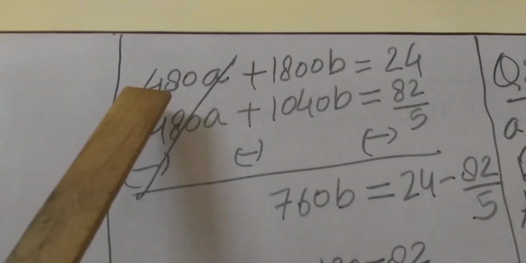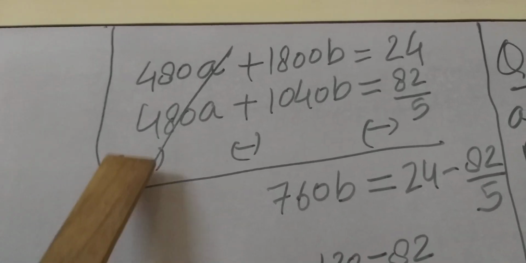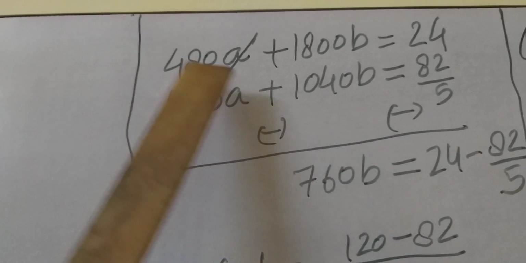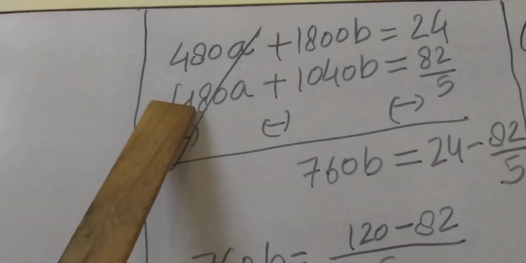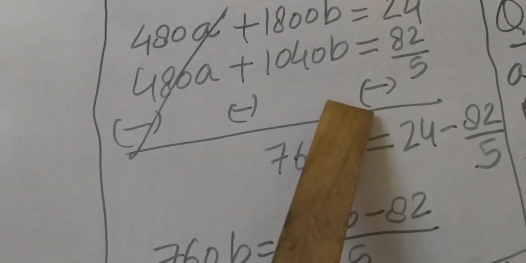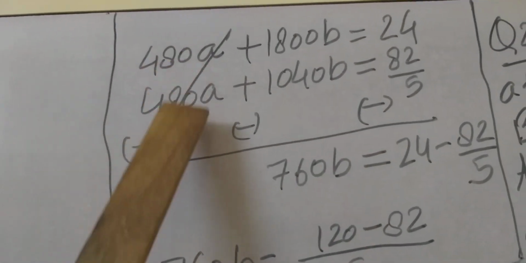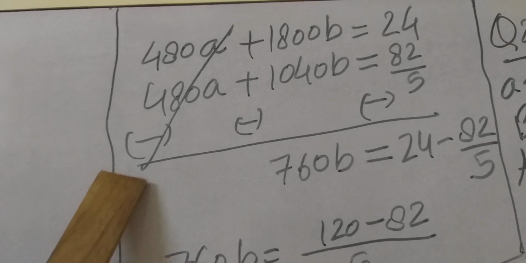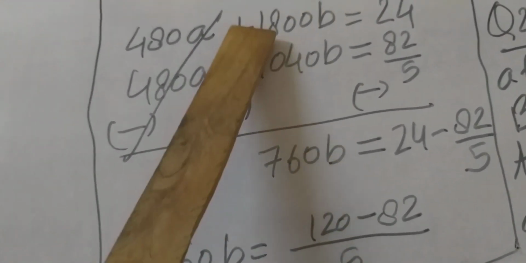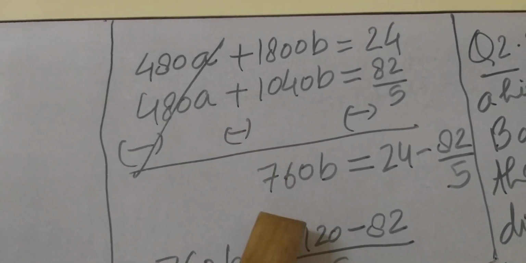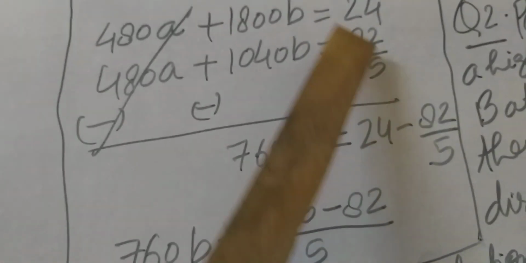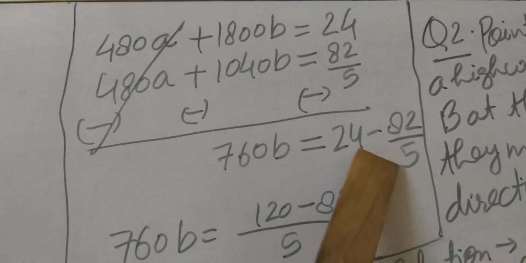Now you can see, students, the coefficients are equal here. So this part will be cancelled when we change the sign, because both have the same sign. Let us change the signs: negative, negative, negative. This is positive, this is negative, both cancel here. And this is positive, this is negative, so we subtract them. The answer is 760b = 24 - 82/5.